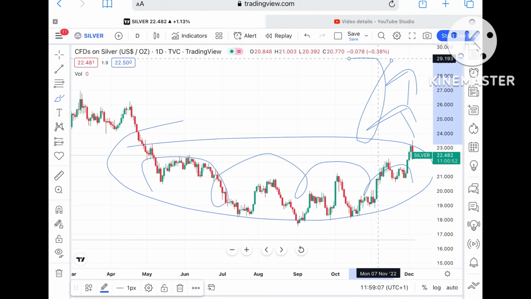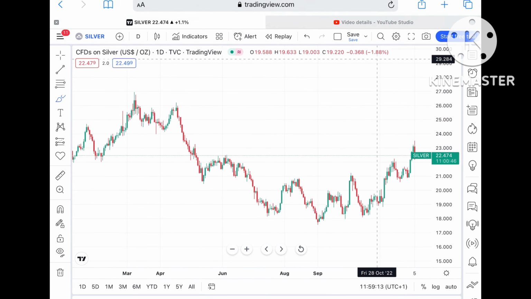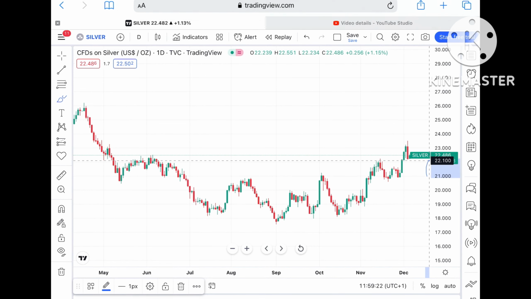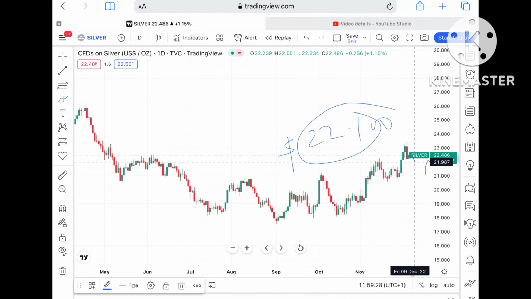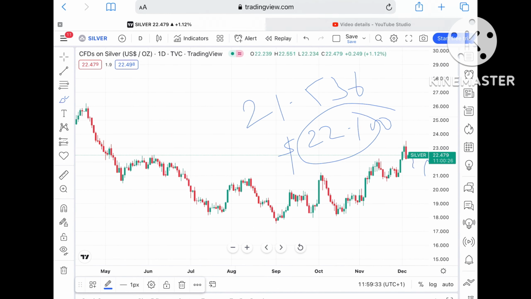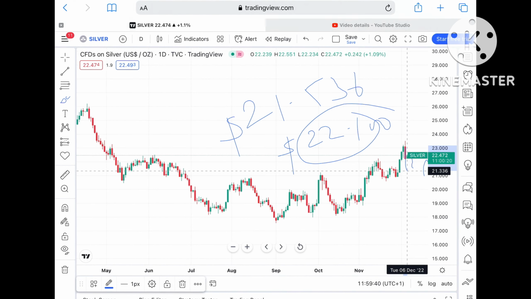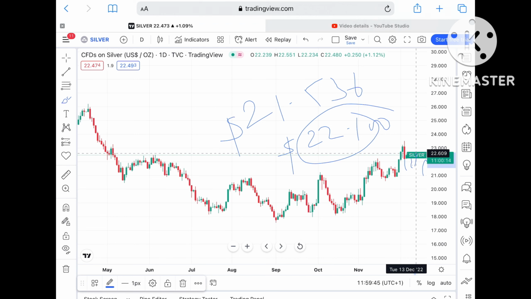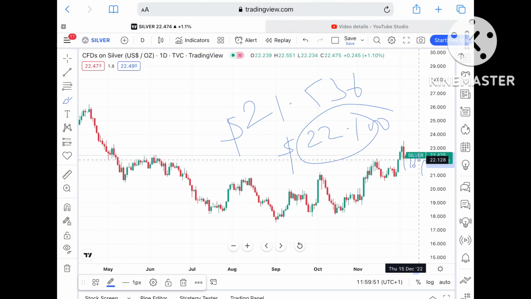But suppose the price didn't sustain this particular level. We already told you that is a weak support, so chances are very high that if the price didn't sustain this level, it can go towards a level of $22.100. Okay, and if the price moves below that level, then it can go towards a level of around $21.536. And if the price moves below that level, it can move further low, and a probability of touching a level of 21.336 is there. Again I repeat, if the price didn't sustain this level, then it can touch a level of around $22.156, and from there it can touch a level of $22.